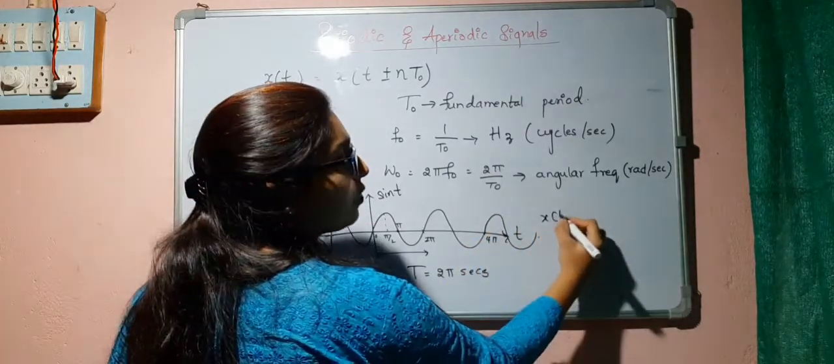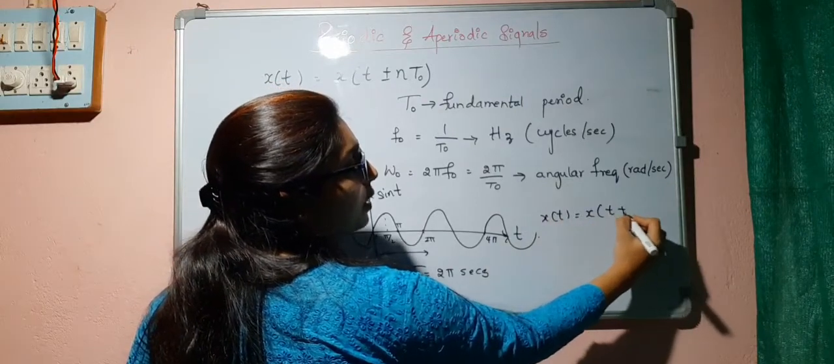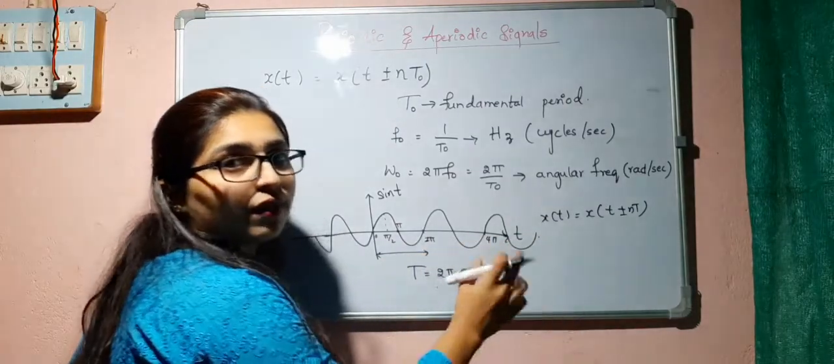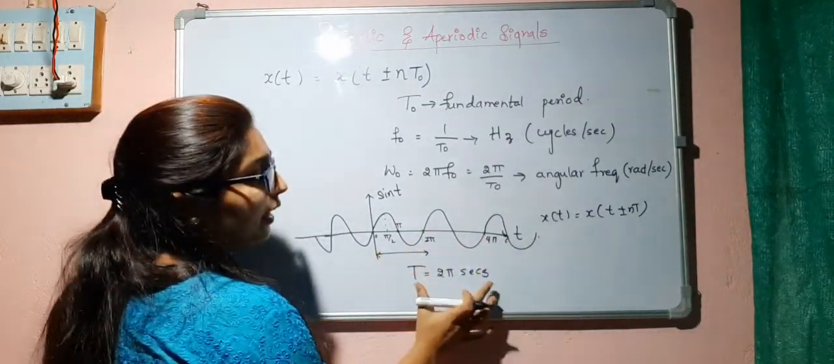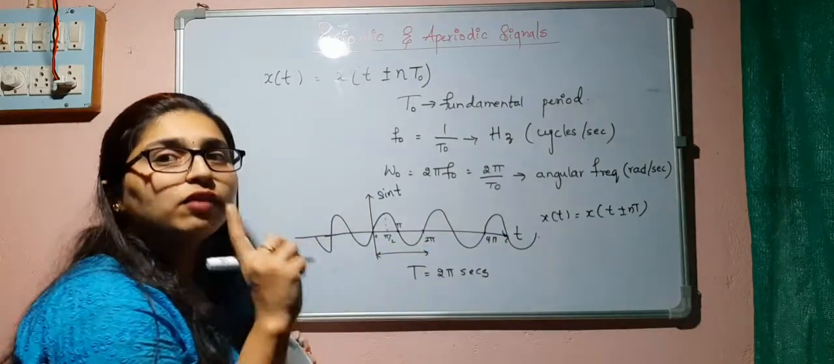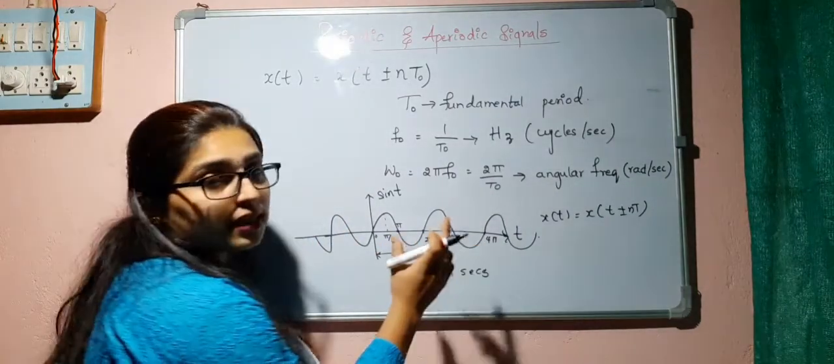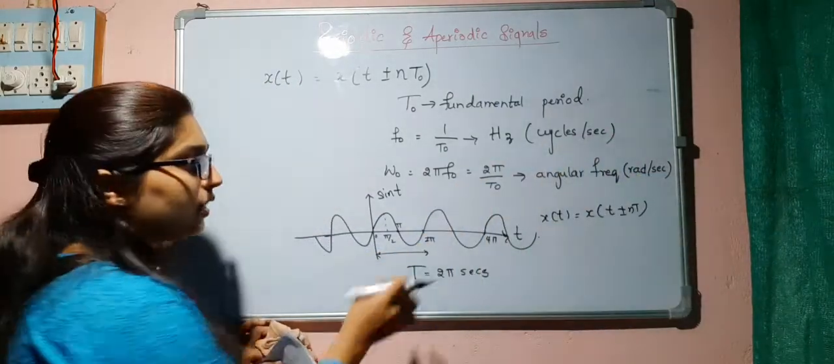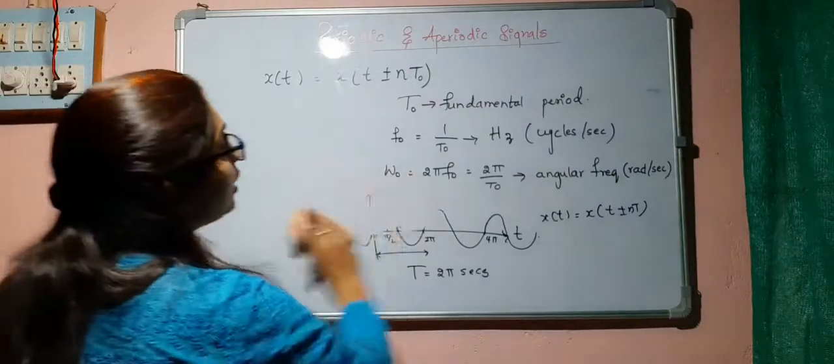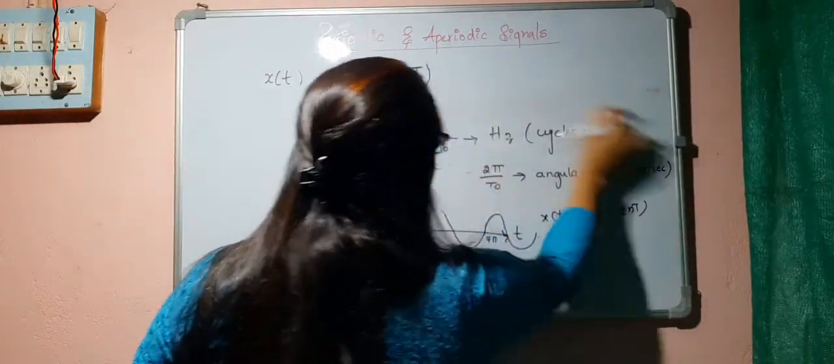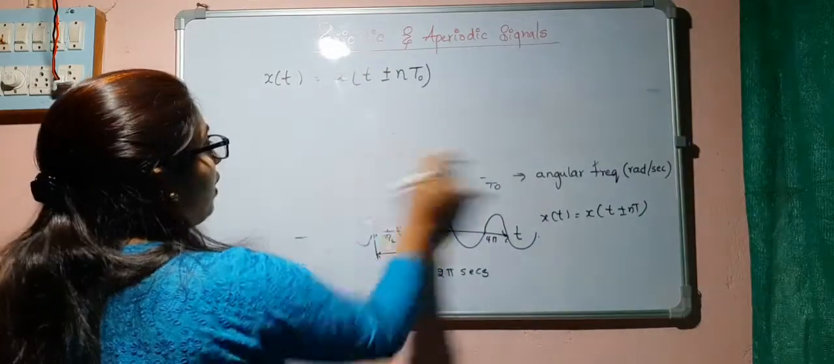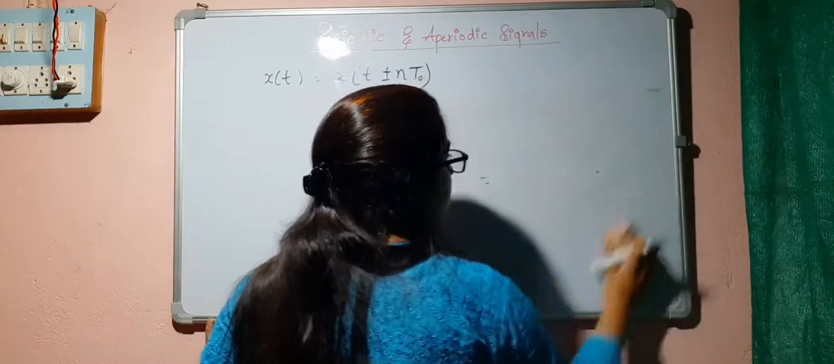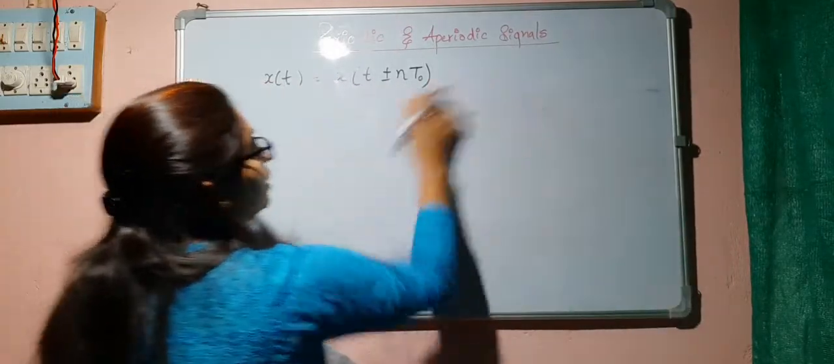So this sin t is satisfying the condition x of t plus or minus nT. So we can say that in this 2 pi seconds, it is completing one cycle. Here this is the second cycle. That is nothing but cycles per second. Okay, so let us see how we can find out the fundamental period of sine and cos and also the exponential signal.